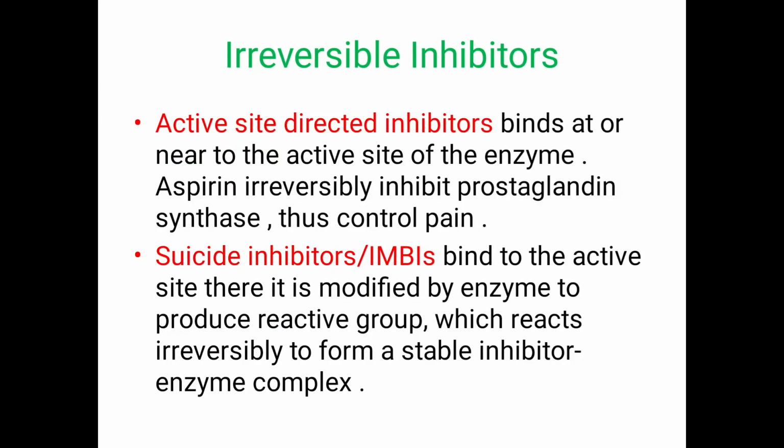Irreversible inhibitors are of two types: active site directed inhibitors and suicide inhibitors. Active site directed inhibitors bind at or near the active site of the enzyme, like aspirin, which irreversibly inhibits prostaglandin synthesis, and this controls pain. Suicide inhibitors bind to the active site, where they are modified. First it binds to the active site and is modified by the enzyme to produce a reactive group, which reacts irreversibly to form a stable inhibitor-enzyme complex.